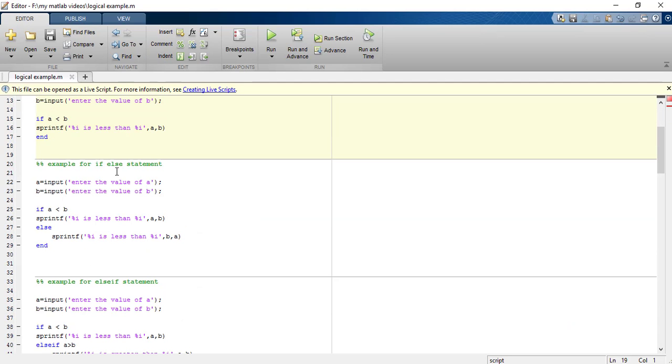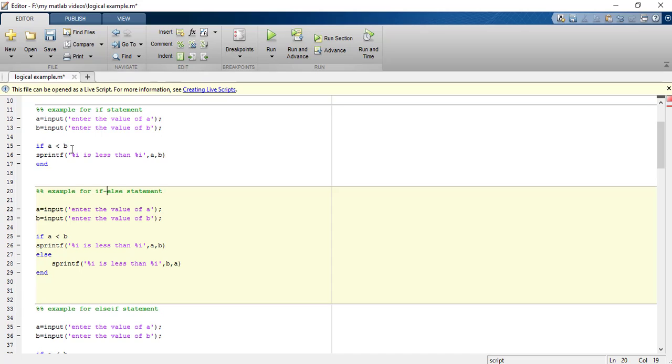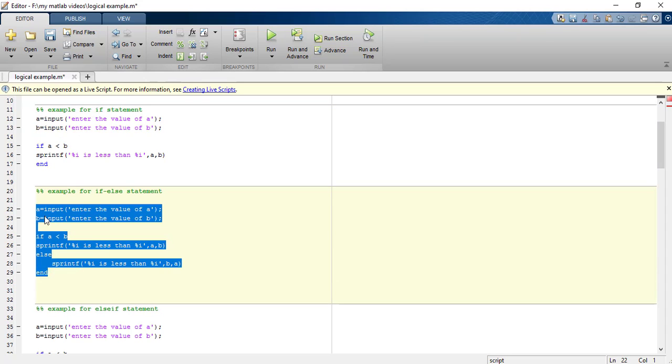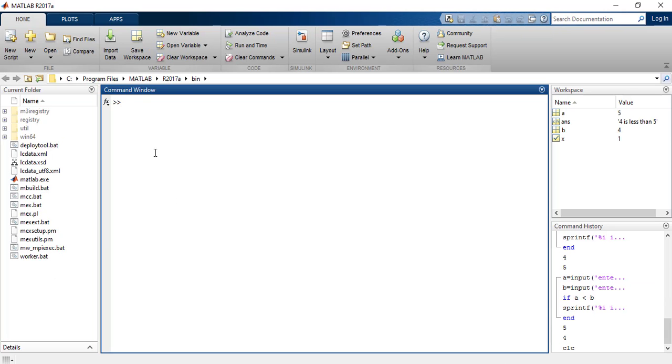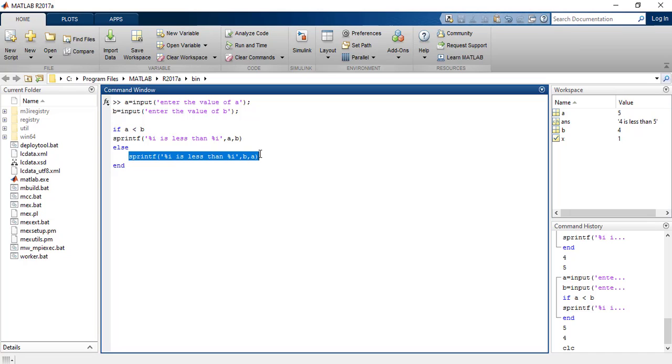Now another example for if is with the else case. You saw that it did not display anything if A was greater than B. So we can improve the quality of the program by adding an if else statement which says that in case this condition is true, then this statement is executed. Otherwise, in the else case, if this condition is false, the statements under the else heading are executed, right? So let us run this program.